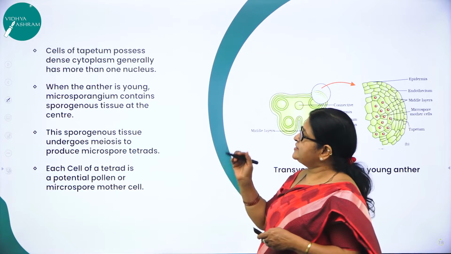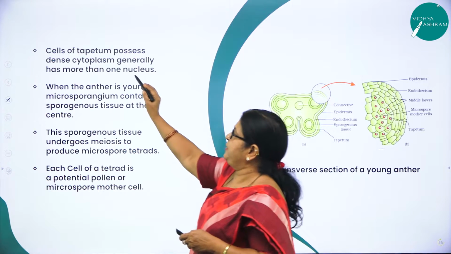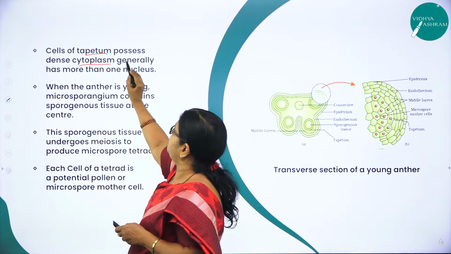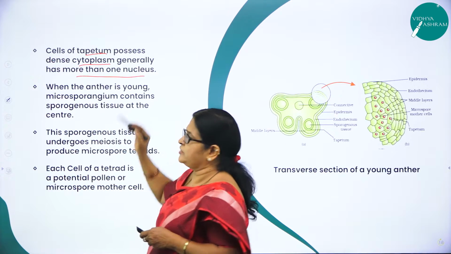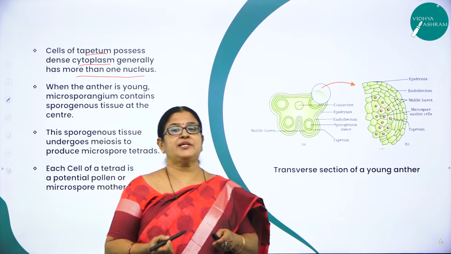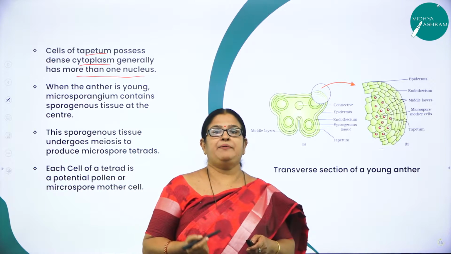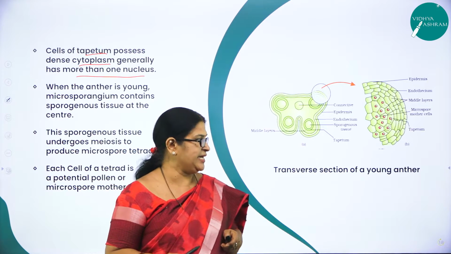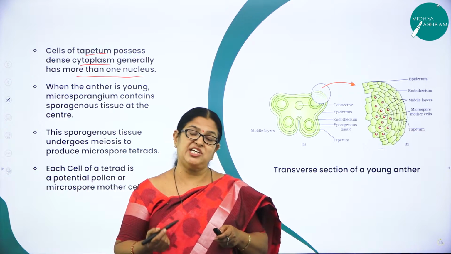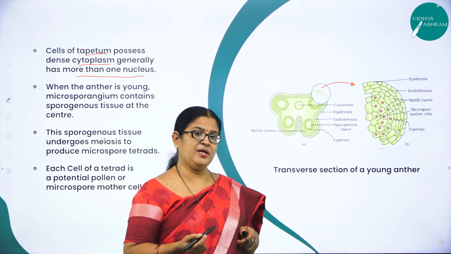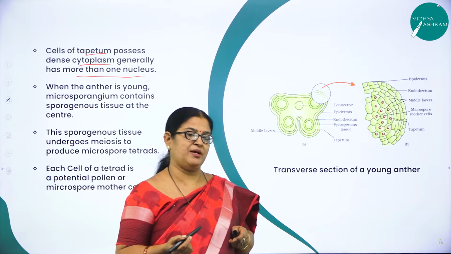Now, as I said, the cells of tapetum possess dense cytoplasm and generally have more than 1 nucleus. So what is the nature of the tapetum? As I said, tapetum is the innermost layer which provides nourishment to the developing pollen grains.